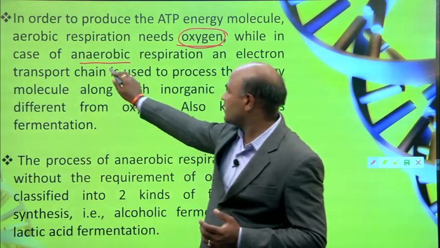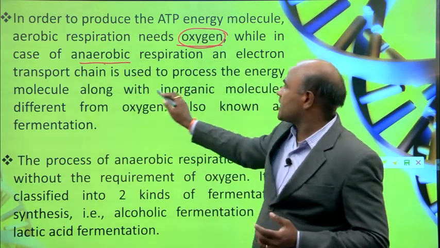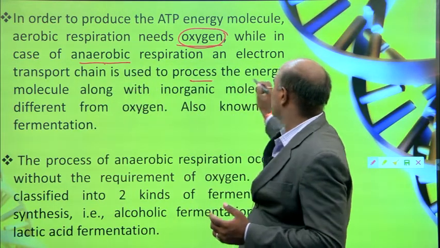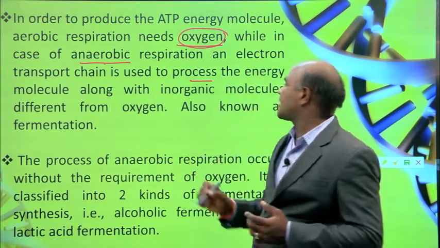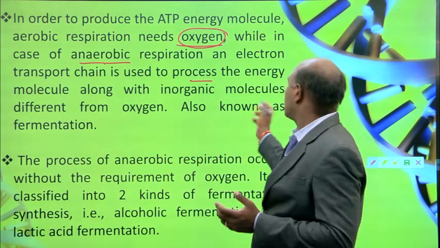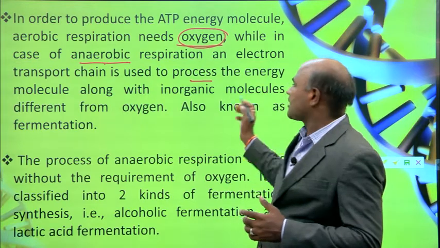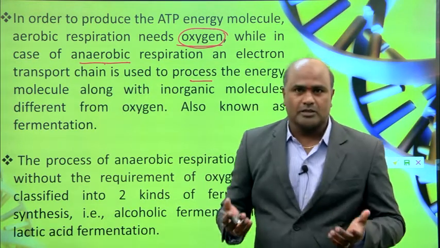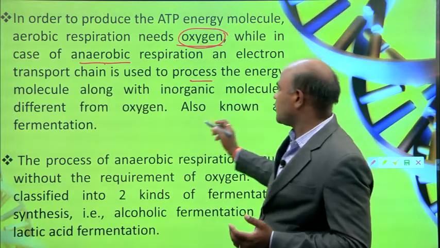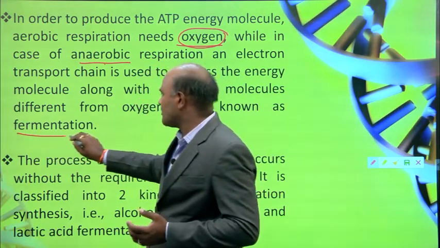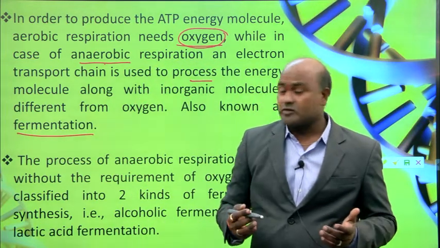In the case of anaerobic respiration, oxygen is absent. While aerobic respiration requires oxygen, in anaerobic respiration the electron transport chain is used to process energy molecules along with inorganic molecules. So to produce energy there is an inorganic molecule different from oxygen. That kind of process we call fermentation.